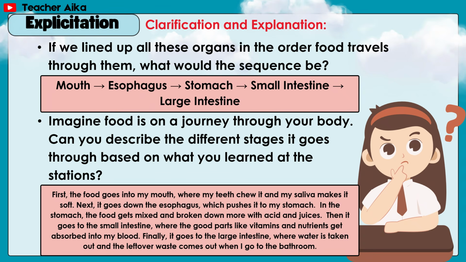In the stomach, the food gets mixed and broken down more with acid and juices. Then, it goes to the small intestine, where the good parts like vitamins and nutrients get absorbed into my blood. Finally, it goes to the large intestine, where water is taken out and the leftover waste comes out when I go to the bathroom.